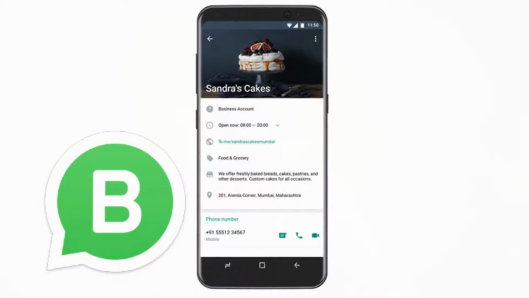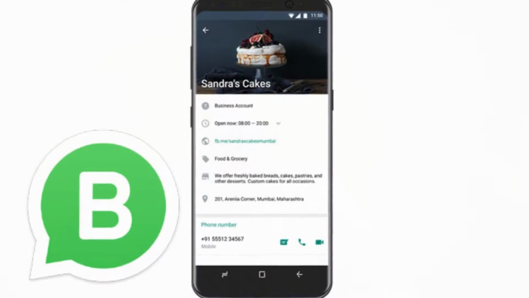And friends, today we are going to talk about the WhatsApp business application which is being launched in some of the countries. In India it is still not launched, but it is going to be launched all over the world very soon. So today keep watching this video till the end and you will get to know how you can download this application, the features of this application and everything you should know about this application. Having said that, let's get straight into it.